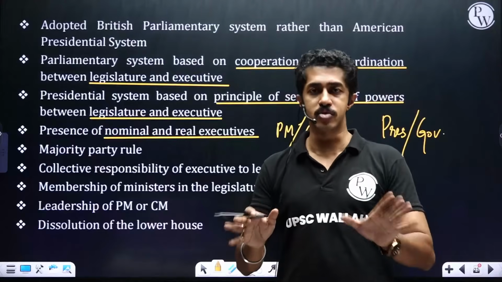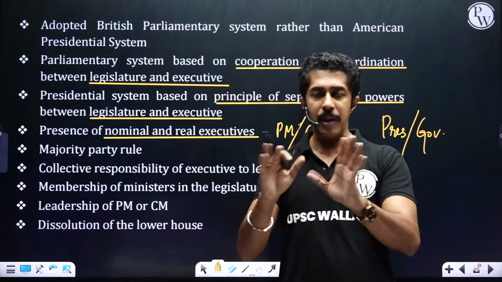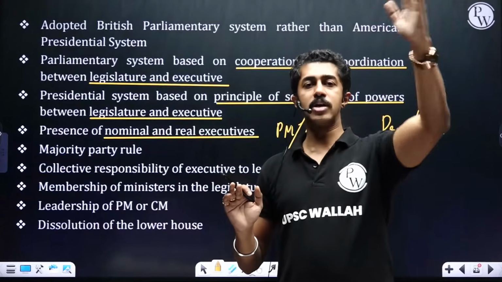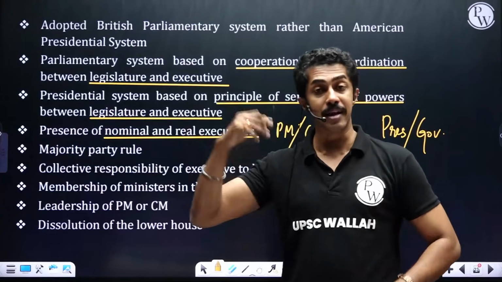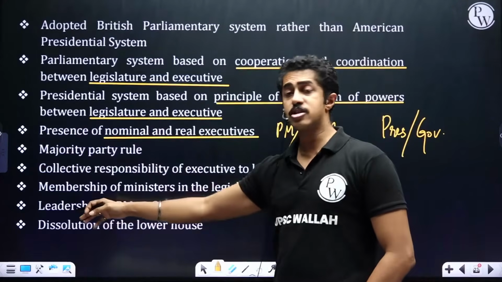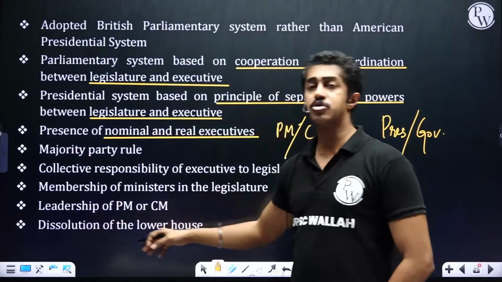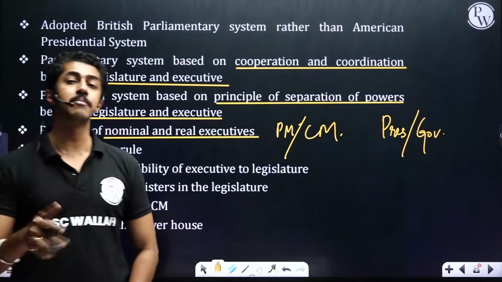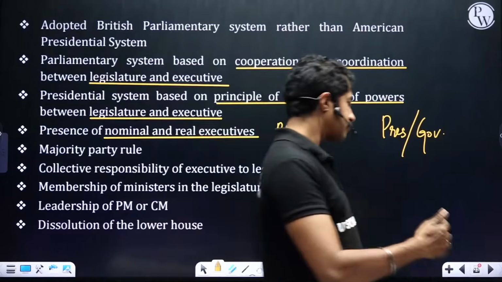But generally, the general practice is that you need to be an MP or an MLA if you have to become a minister. The other exception we will take up when we are discussing the next chapters. Leadership of PM or CM. Dissolution of the lower house means what? Lok Sabha can be dissolved or the legislative assembly can be dissolved.